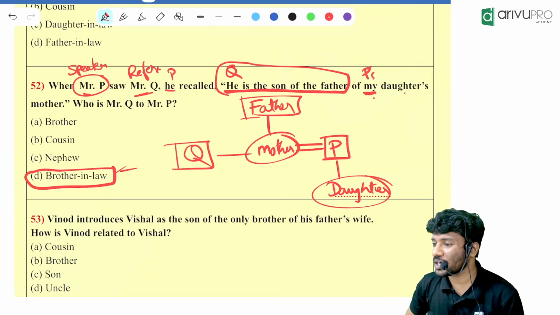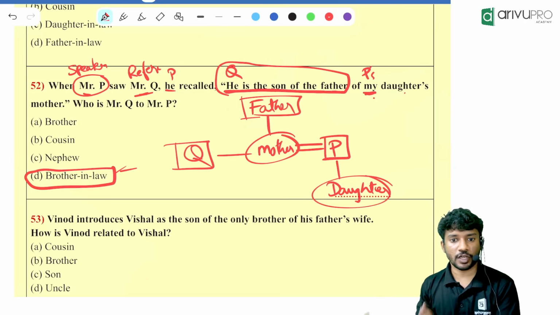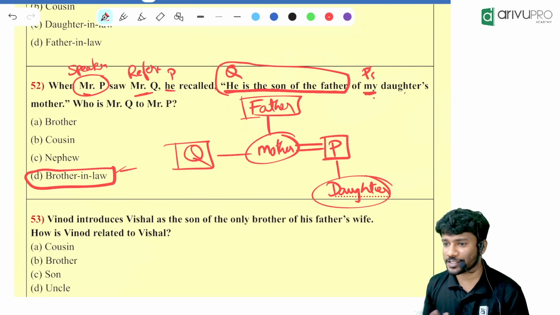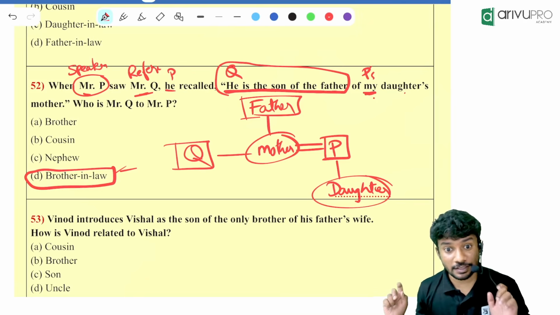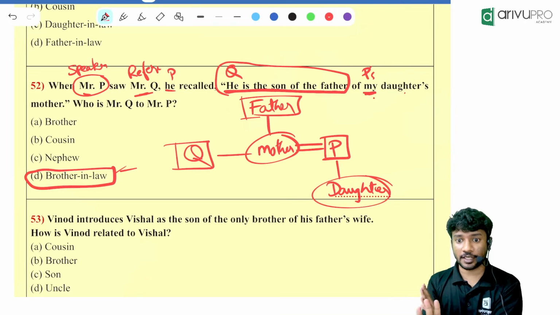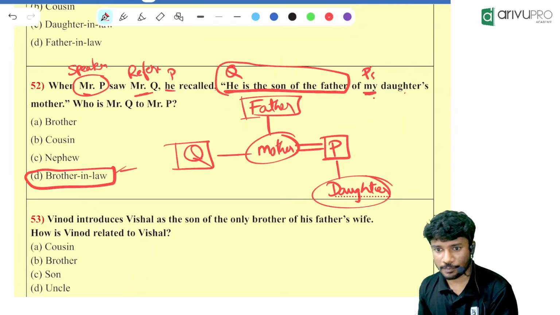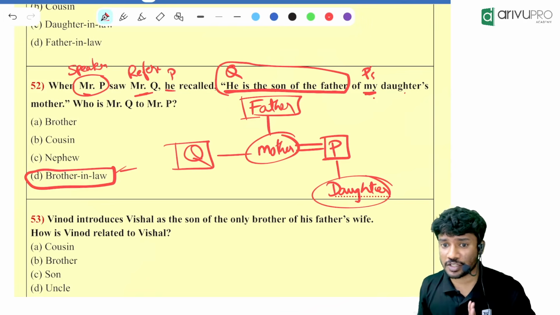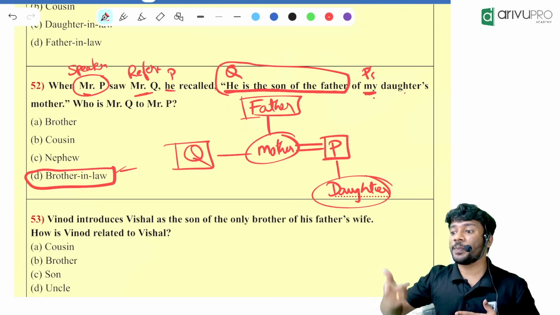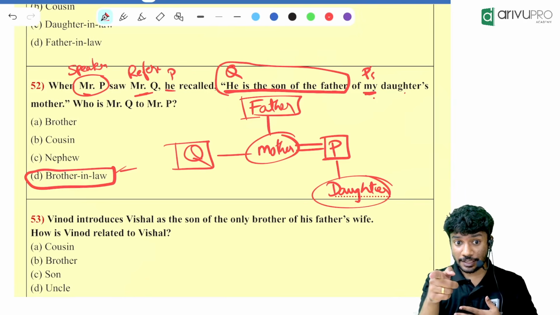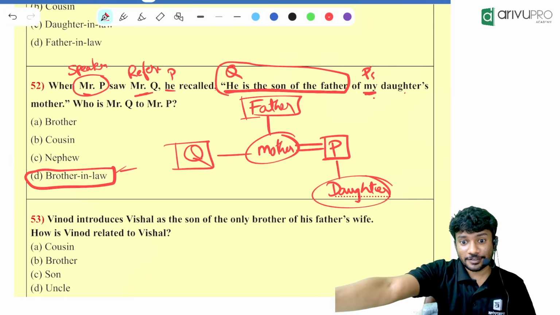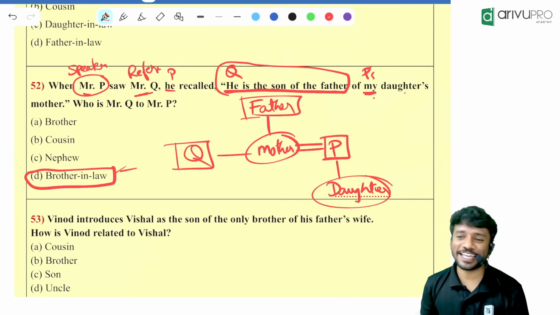I hope that everyone understood the approach. We are not done with it. We have around 20 more questions of this type, I guess. By that time, you will be good with it. I don't expect you to understand everything right now because we have time. I hope everyone got the basic thing. I means speaker. You means listeners. Your means listener. This girl means reference person.